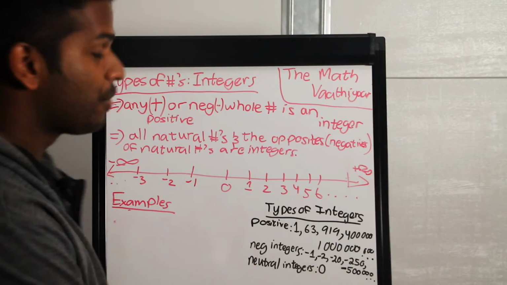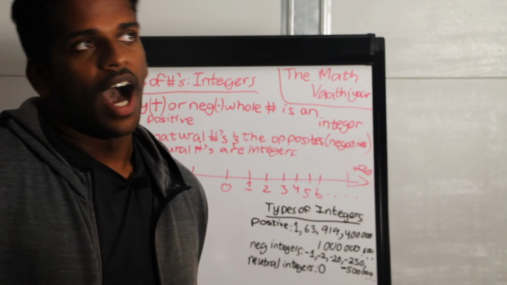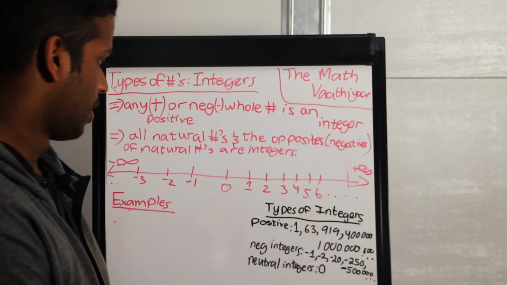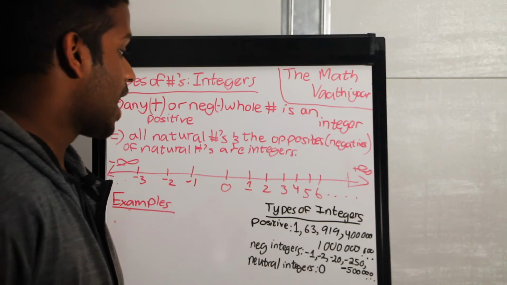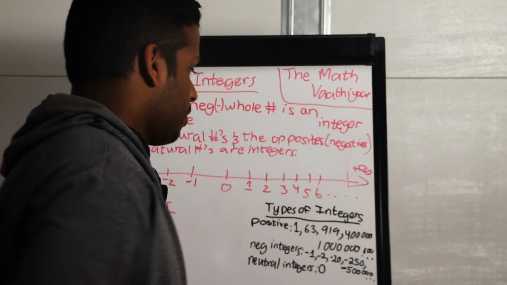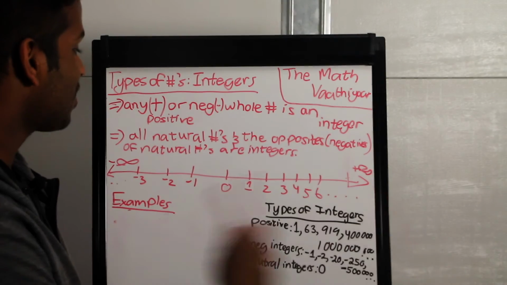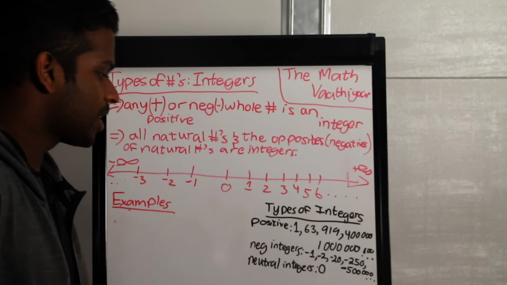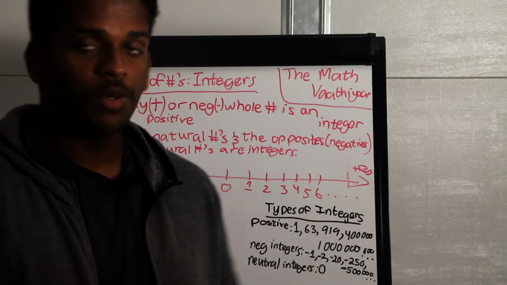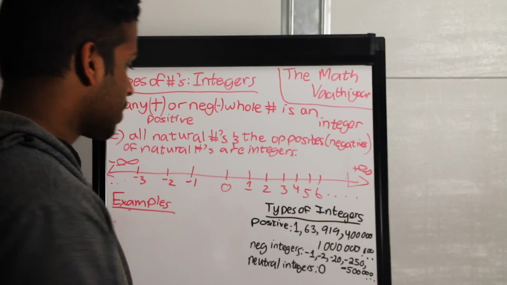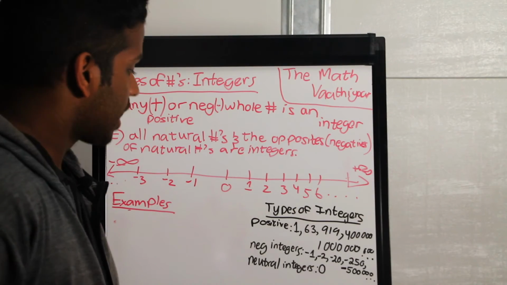I'm just listing a few that I thought of off the top of my head when I was writing this. 163, 919, 400,000, 1 billion with 9 zeros. These are all examples of positive integers. Negative integers include negative 1, negative 2, negative 20, negative 250, negative 500,000. These are all examples of negative integers.